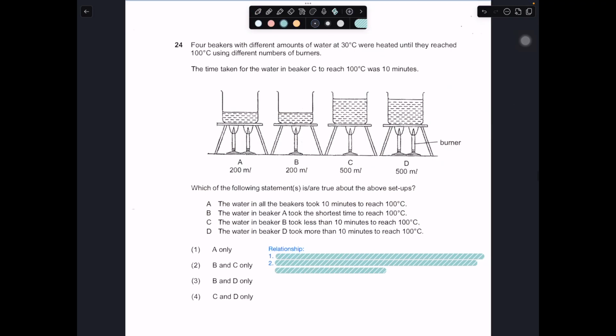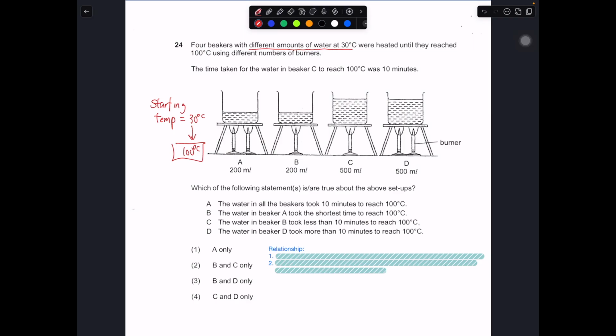Question 24: 4 beakers with different amounts of water, starting temperature 30 degrees Celsius, were heated until they reached 100 degrees Celsius, and that's where the experiment was stopped.